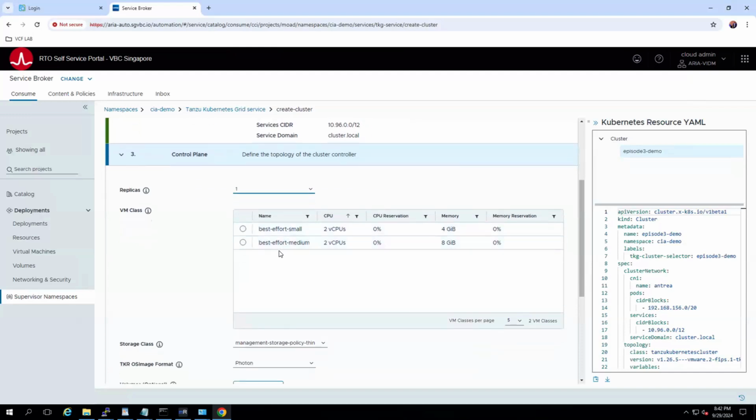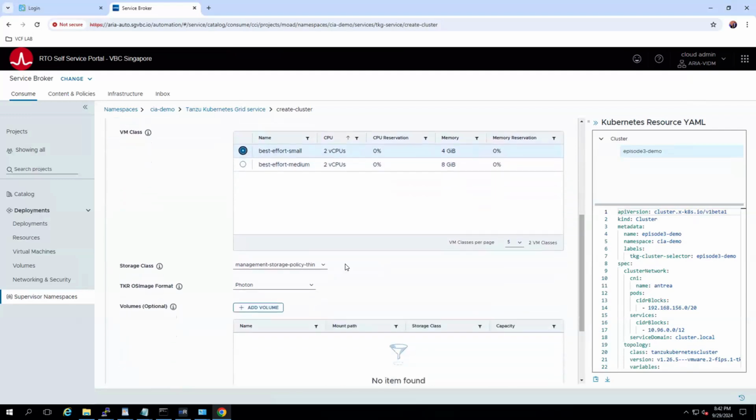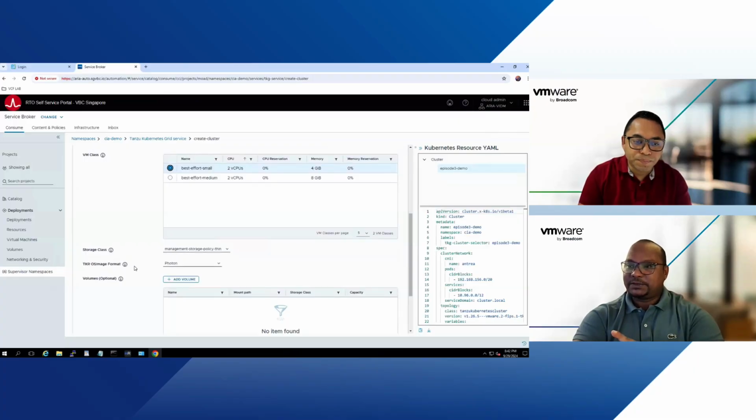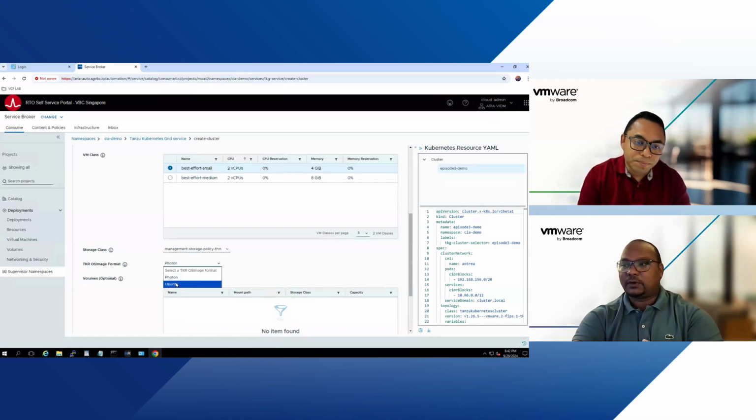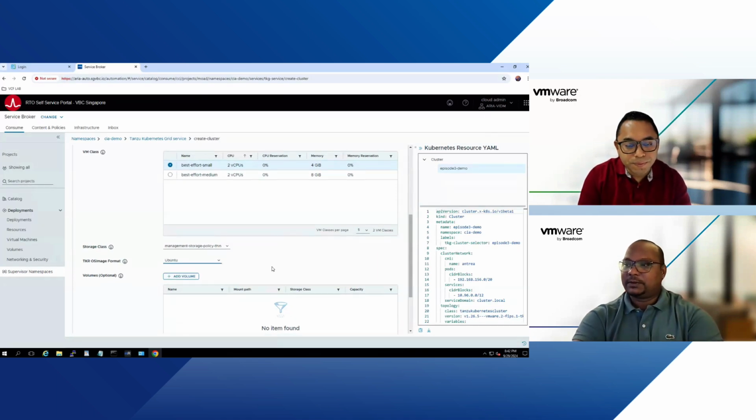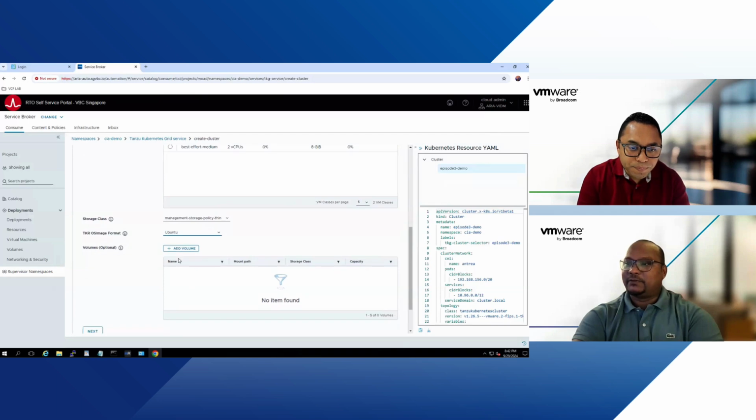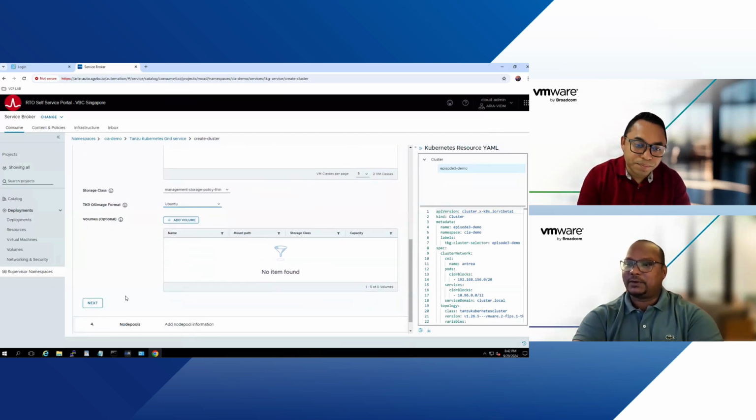Then the VM class, which is basically the t-shirt sizes based on your compute resource requirements. For control nodes, I'm going to keep it on best effort small, 2 vCPUs and 4 GB RAM. Again, the storage class is going to be based on the vSAN storage-based policy. Now, this is an important aspect, the TKR OS image. What image do you need for your control plane nodes, whether Photon or Ubuntu? I select Ubuntu. Now, do I need additional volumes on the control plane nodes? I don't think so, but if you need, you can add those volumes.